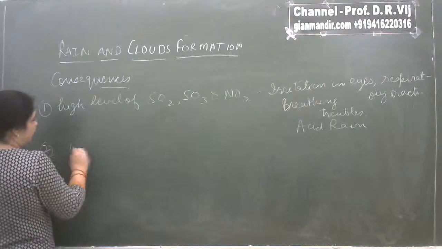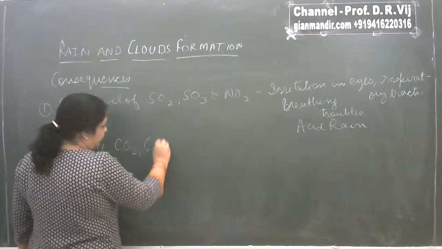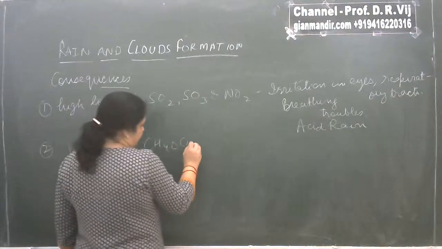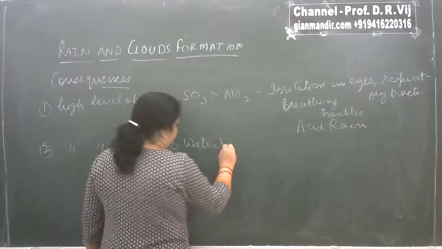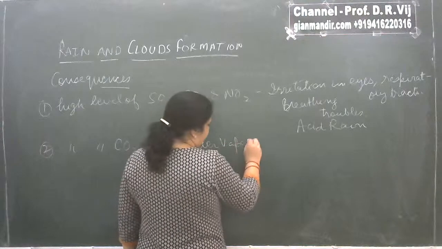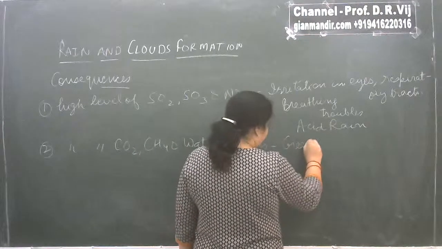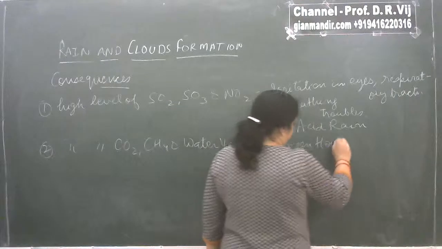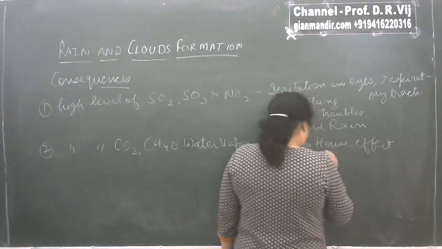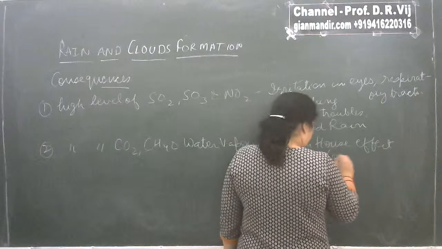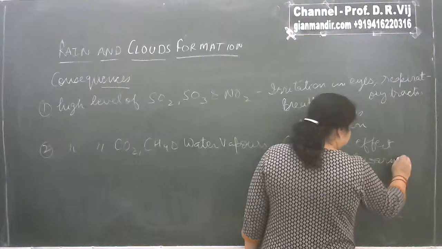If we talk about high level of gases like carbon dioxide, methane and water vapors, these are responsible for causing greenhouse effect and global warming, about which we will again discuss.